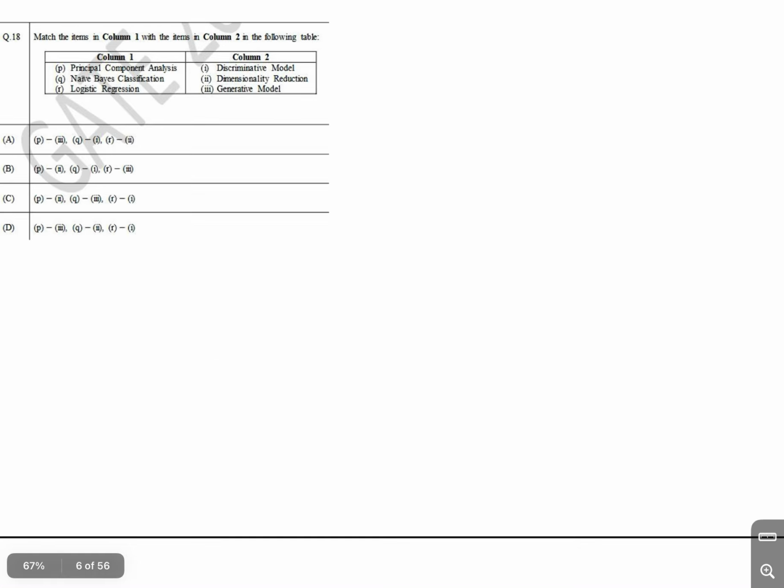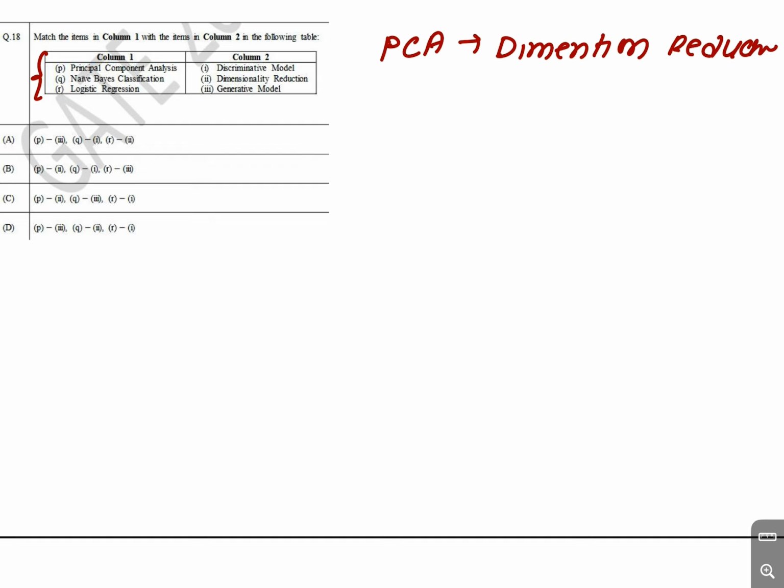Now for question number 18, this is a match the following type of question. First of all, I want to tell you a little bit about these things. First is principal component analysis, which we can call PCA, and it is used for dimensionality reduction.